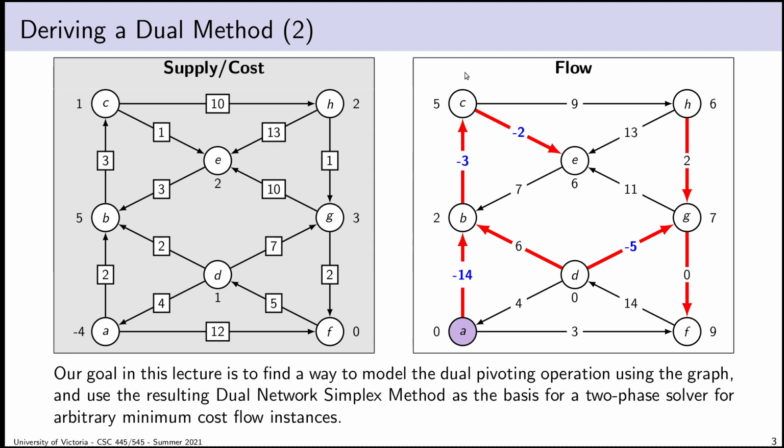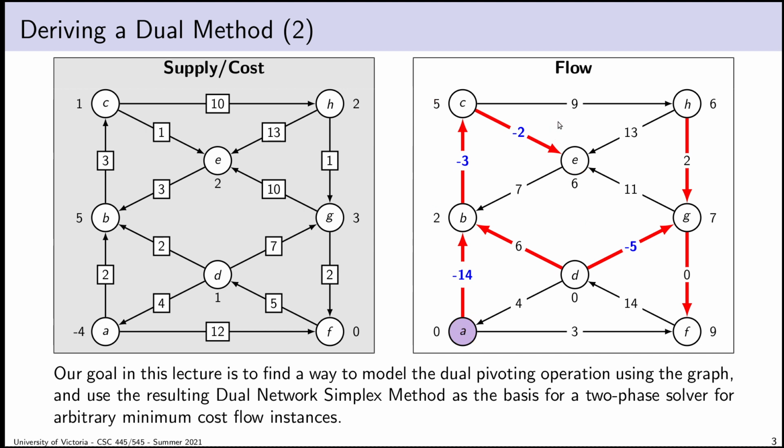We've already spent time talking about interpretations of the variables. So we know, for example, that the primal flow variables somewhat intuitively correspond to the amount of flow being sent across a particular arc. So the arc dB has 6 units of flow. We understand that the dual optimization variables, my y variables, tell us how much it costs to send 1 unit of flow from the root of my tree through the edges of the tree to that vertex. So we have some interpretation of that.